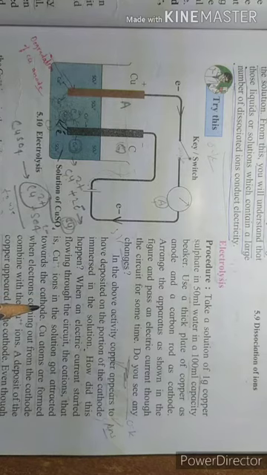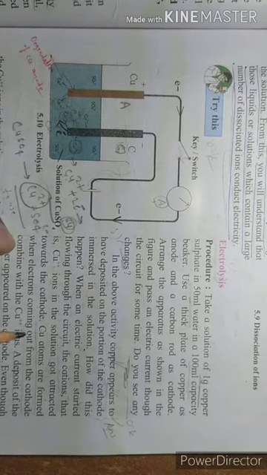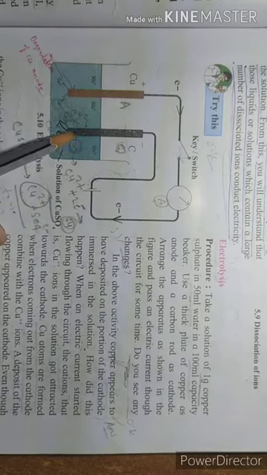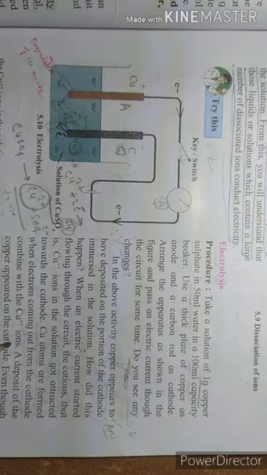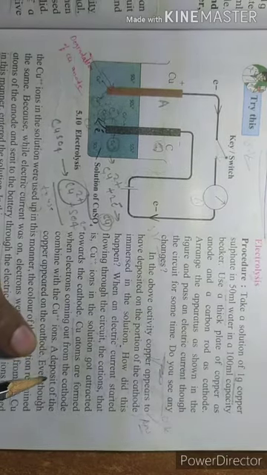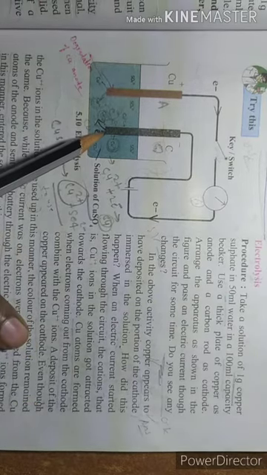I have explained this. Copper atoms are formed when electrons coming from the cathode combine with Cu2+ ions. A deposit of copper appeared on the cathode. Here copper will be deposited, right?